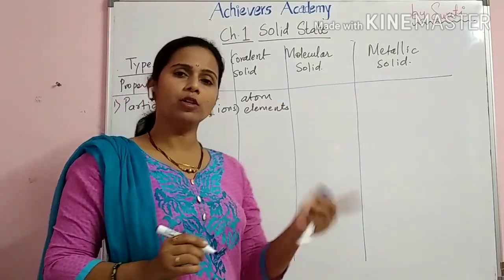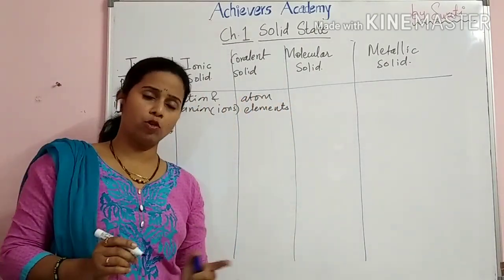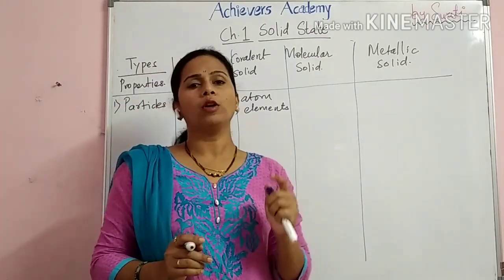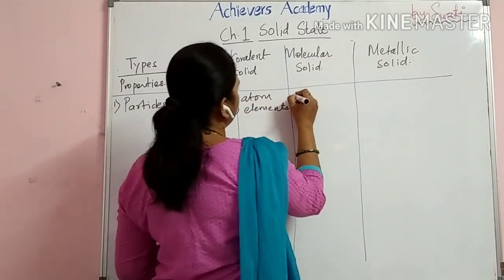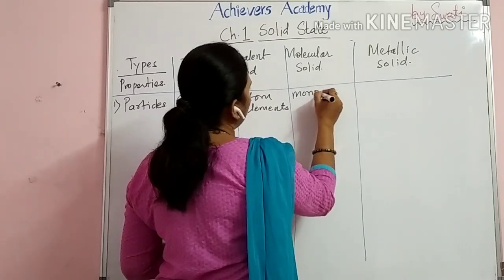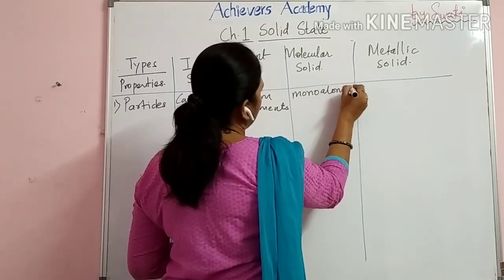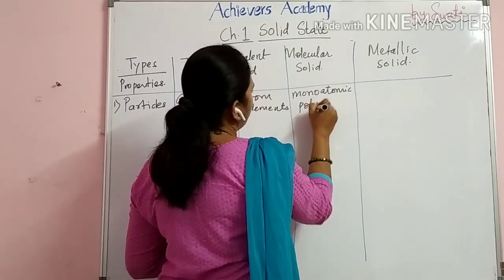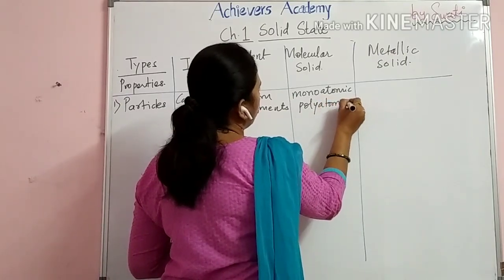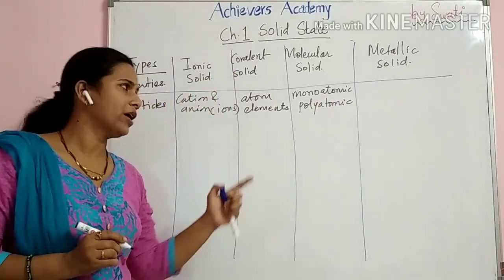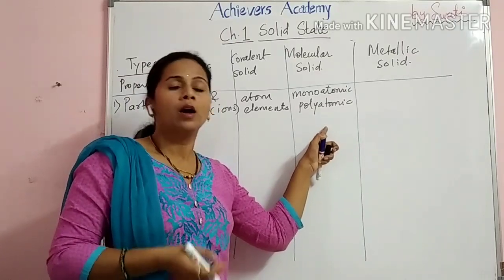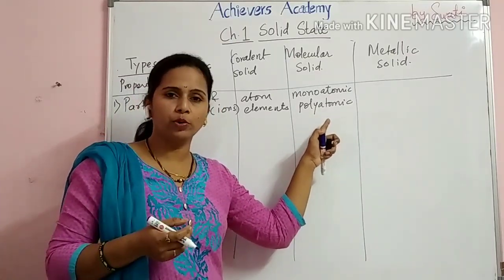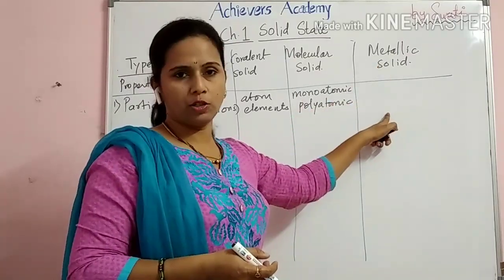Molecular solids. Molecular solids are also monoatomic or polyatomic. So here I can give you the examples of chlorine, hydrogen, water molecule, and so on. Now, metallic solid.